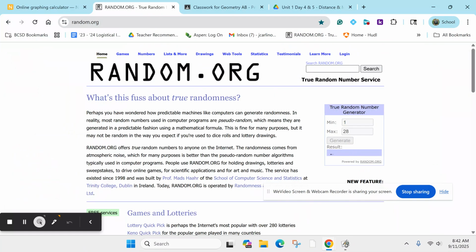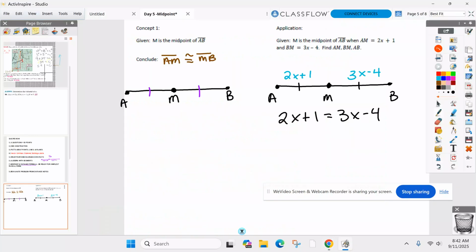What was the vocabulary term that told us those two pieces were equal? Leo? Midpoint. That's the power of knowing your vocab. Midpoint told me that those two were equal, so I could set them equal. Everyone good? Notice why I can't add them together and set them equal to the whole thing. I don't know what the whole thing is. Go ahead, solve for x.